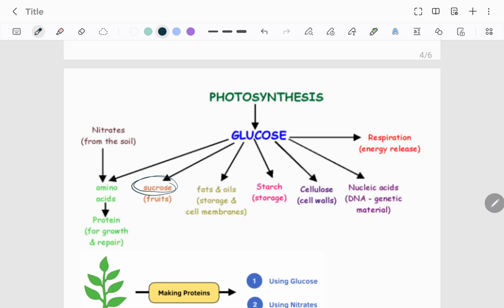And in the cells the glucose is stored in the form of starch, right? Even if I say the transfer is in the form of sucrose, that can be converted later into starch and stored, right? If the cell has to make a cell wall, for that also the glucose is converted into cellulose. So there are multiple fates of glucose once it is made.